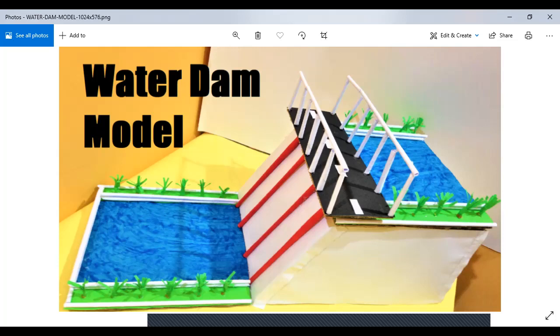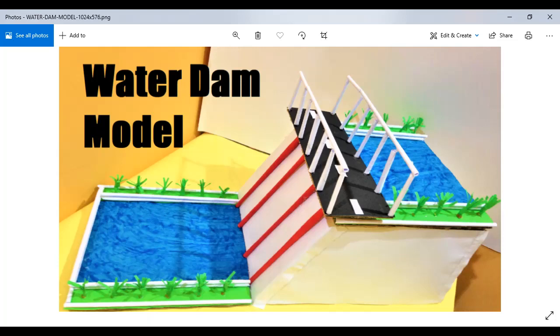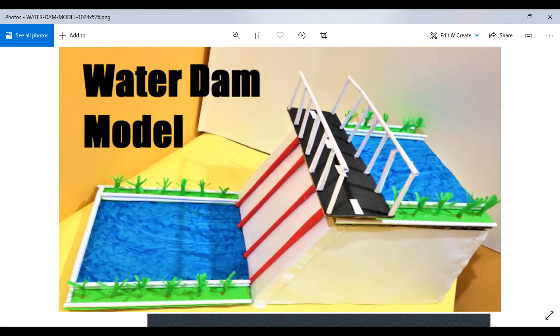What do dams do? Basically they control the flow of water, right? So this model is very well representing the whole function of it. Now if any one of you have seen the dam in reality, and when I have shared this picture with you, if "water dam" would not be written over here, you will just click this and get to know that this is the water dam picture, right?